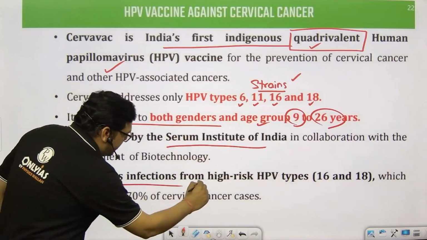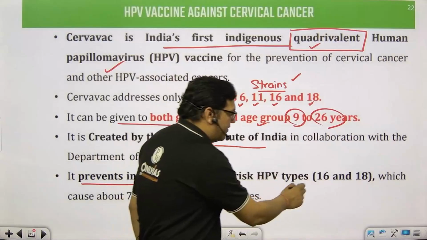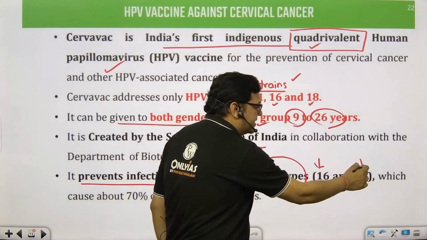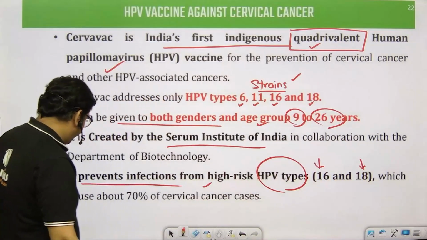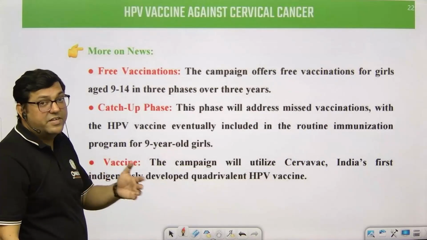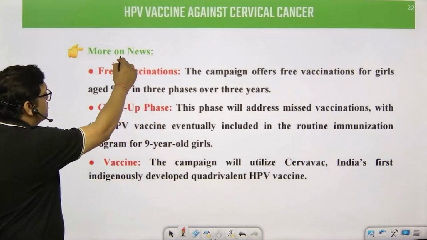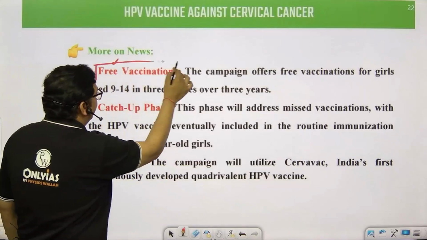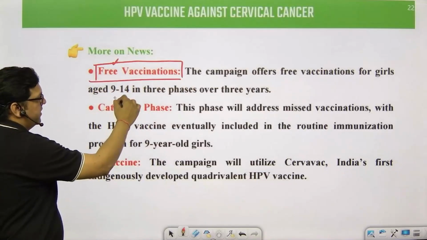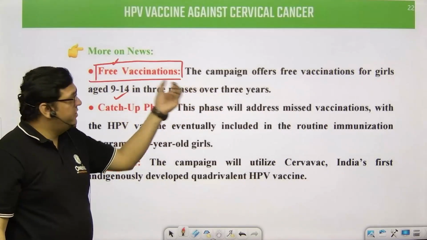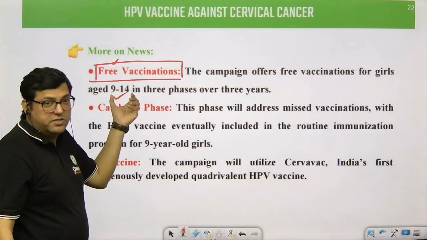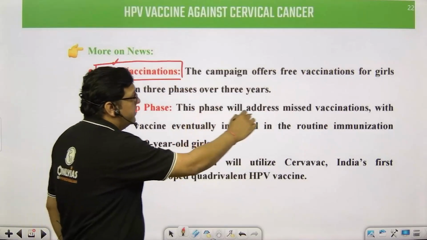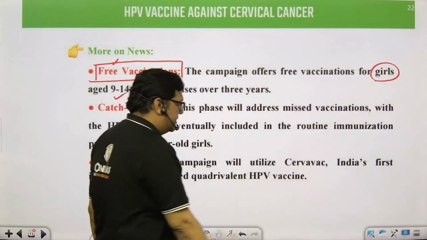So it prevents the infections from high risk papilloma viruses. The most common high risk strains are 16 and 18, which are basically causing 70% of the cancers. So in news, government is trying to give the free vaccination trials to this particular age group of girls, right? Government is focusing on girls, mark this.